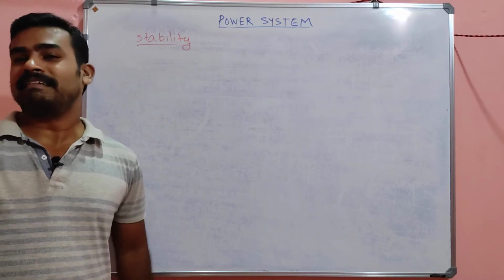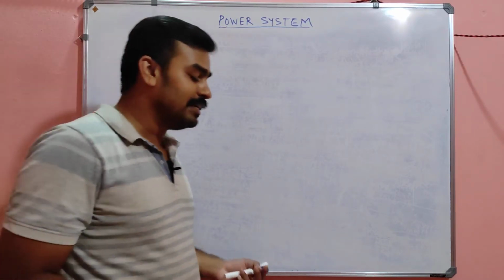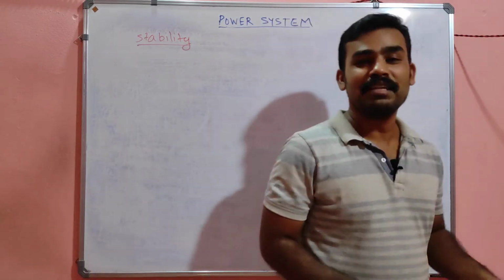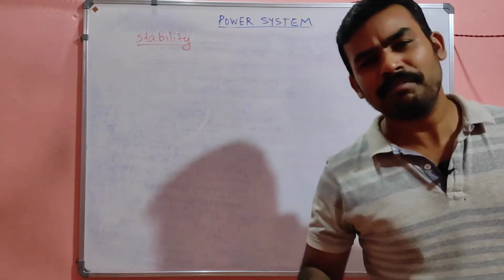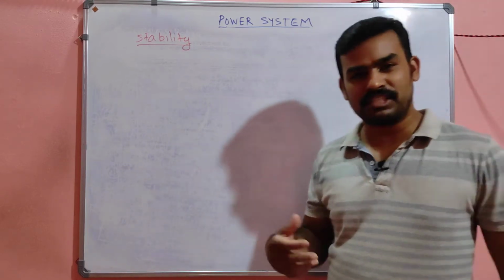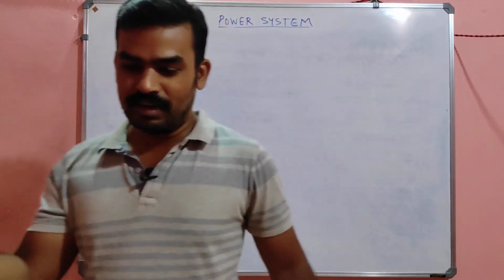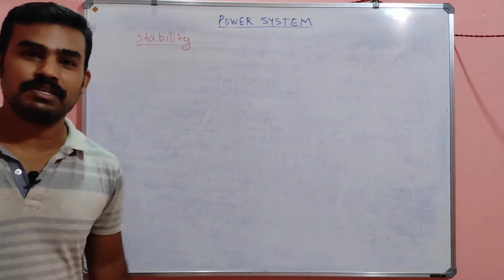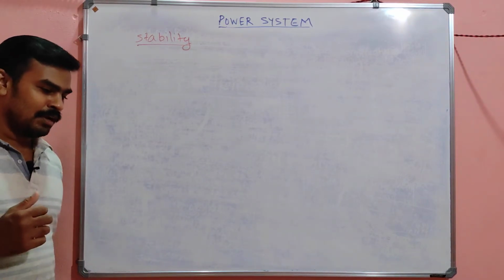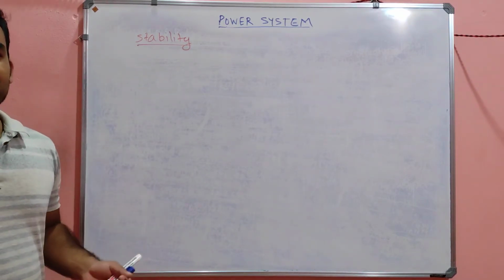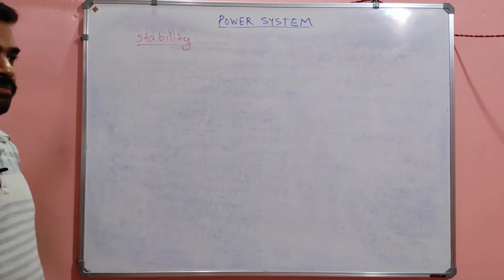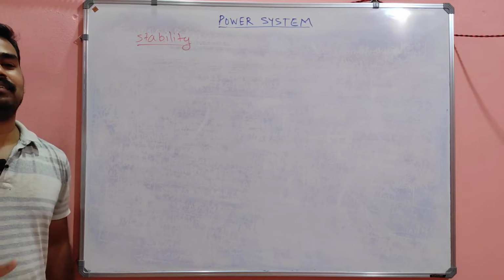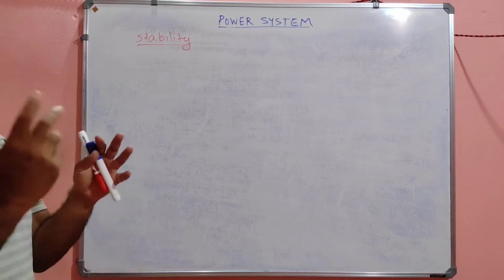So the techniques which we already used in finding the stability of the system, using Laplace transform or any method, root locus or RH stability criteria or anything, you can apply in power system, in signals, in machines. Everything you can interconnect.